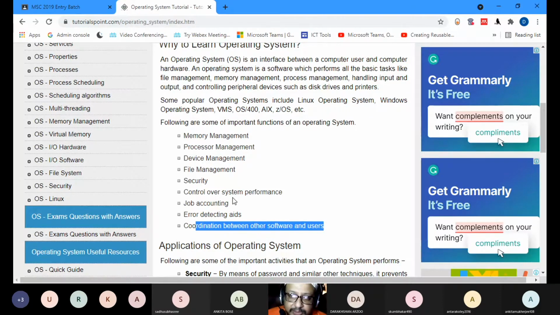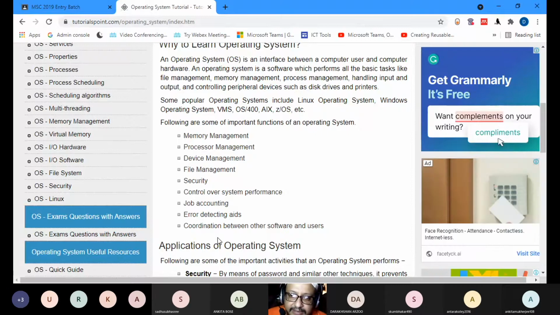Control over system performance, whether you want a brighter resolution on your desktop or a lower resolution, or bright or dark, or more or less high grain, low grain, contrast, all these things are system performance. Whether you want it fast or slow. Job accounting: what are the works done, what are the processes done, jobs done, it accounts for that. It detects errors and problems, and it coordinates between different other software and users.